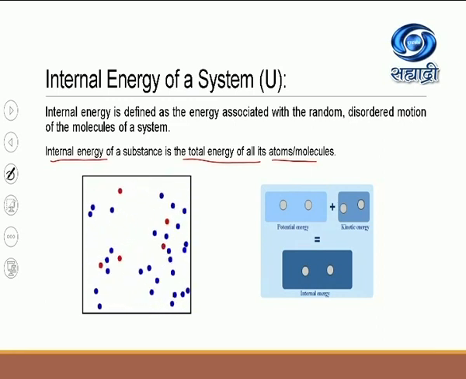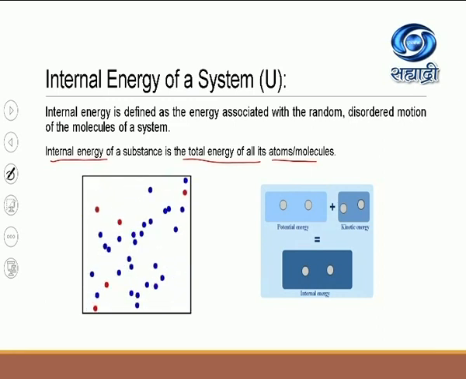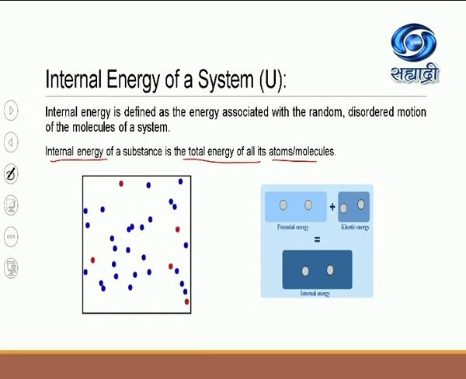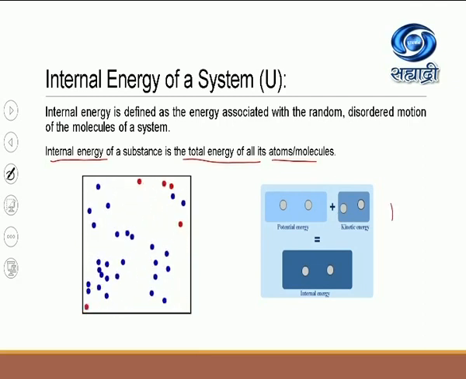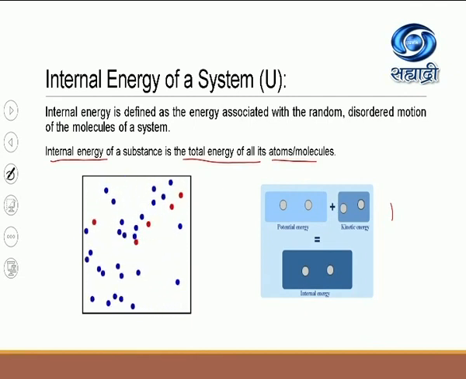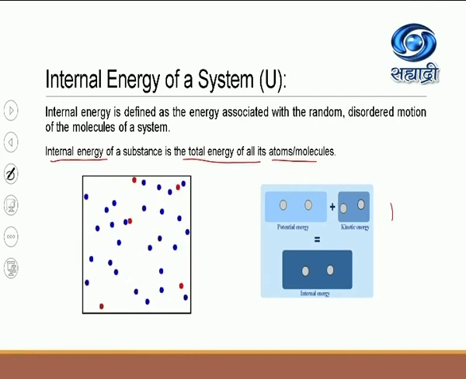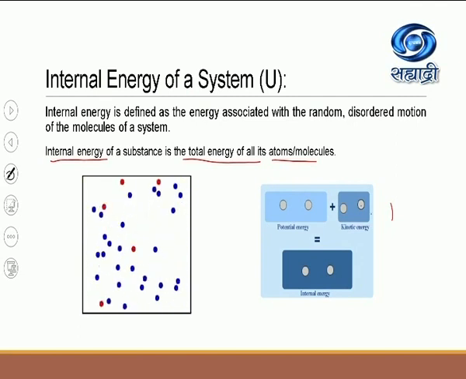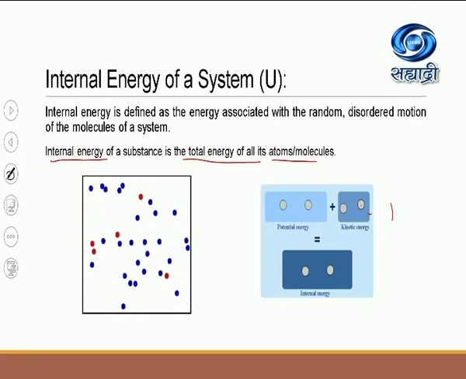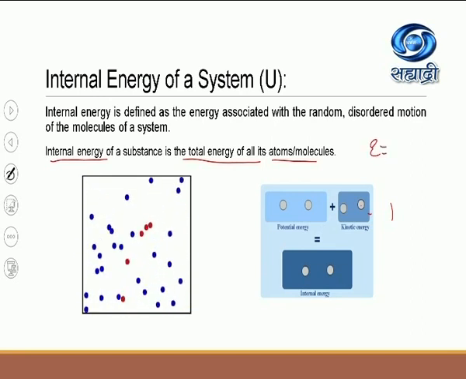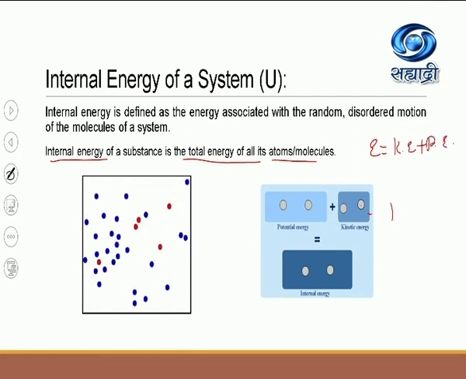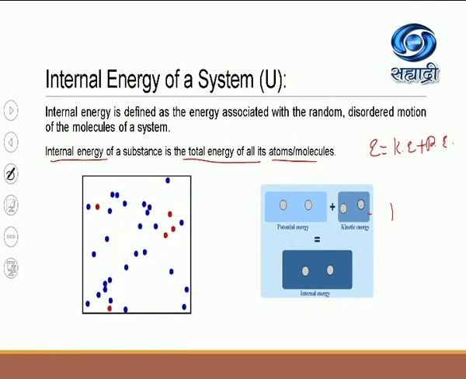Just now I explained the kinetic energy of the gas molecules: translational for monoatomic, and for diatomic as well as polyatomic, rotational plus vibrational; that is the sum total of the kinetic energy. And the potential energy is present due to the interatomic molecular forces of attraction. Doing the sum total, it will be the net energy. As you are always aware, the energy of a substance or a body is the sum of kinetic energy plus potential energy. Same thing we are doing.